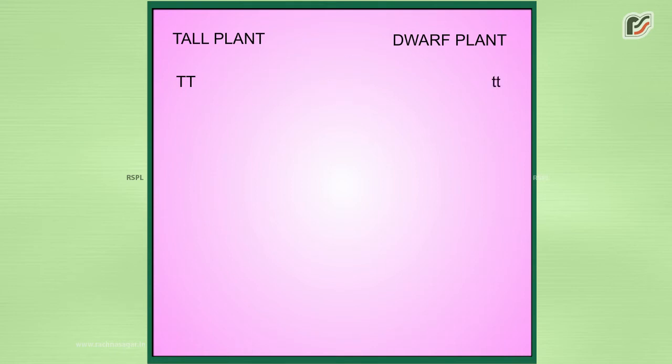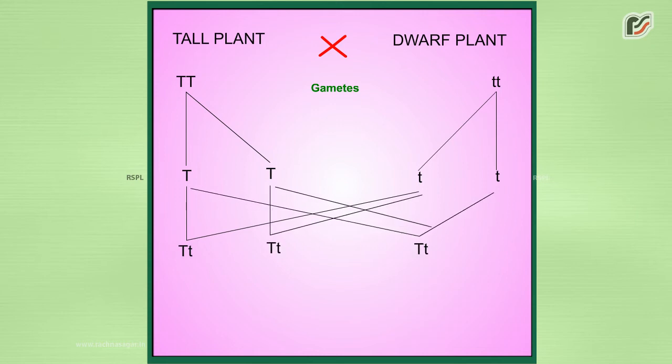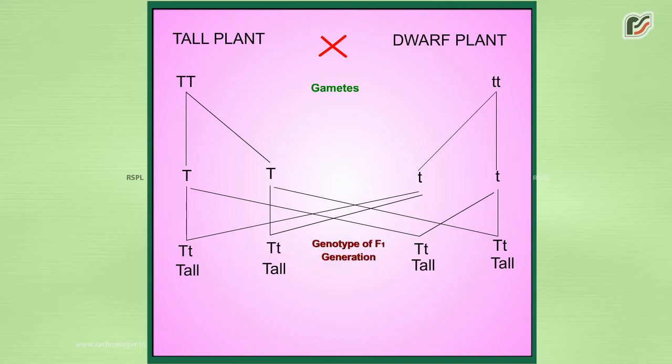At the time of gamete formation, these two factors in the parent plants get segregated, as a result of which tall plant produces gametes, each containing one capital T factor. Similarly, the dwarf plant also produces gametes, each of which contains one small t factor. At the time of fertilization, male gamete of the tall plant fuses with the female gamete of the dwarf plant to form zygote, which produces progenies of the first filial generation.